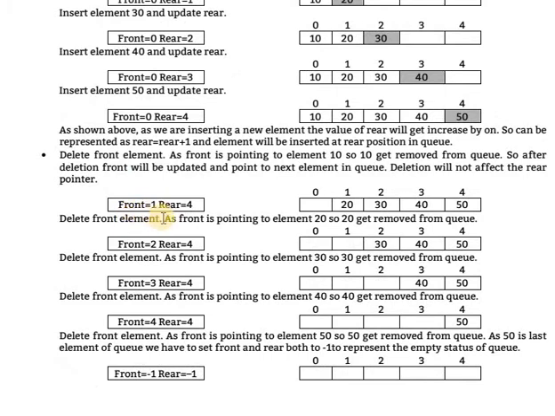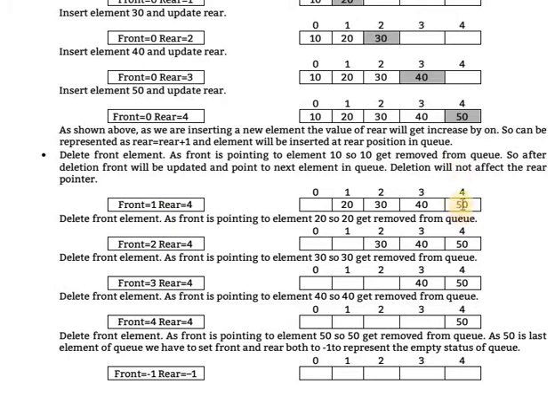In that, front is equal to 1, rear is equal to 4. Okay. Because 10 will be deleted. Delete the element as front is pointing to the element 20, and so 20 gets removed from the queue. Okay. When 10 is removed, then obviously front will be incremented by 1. So front is equal to 1.